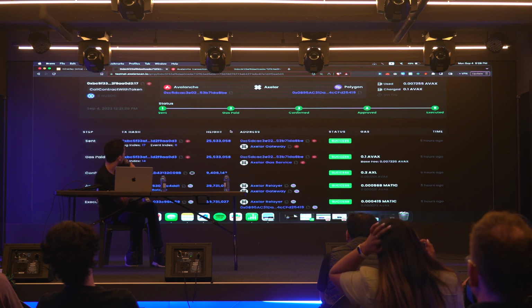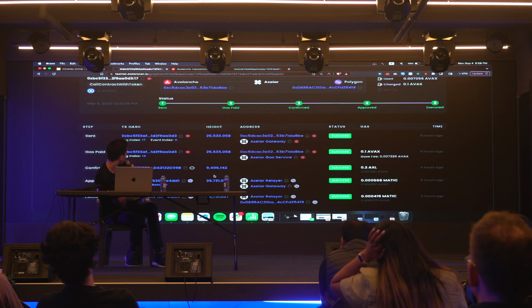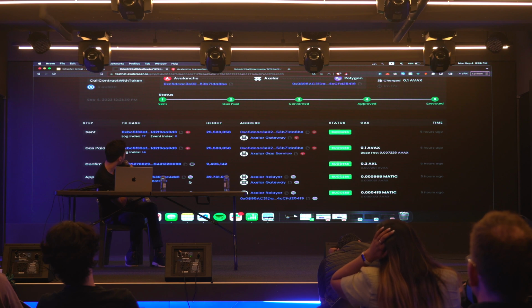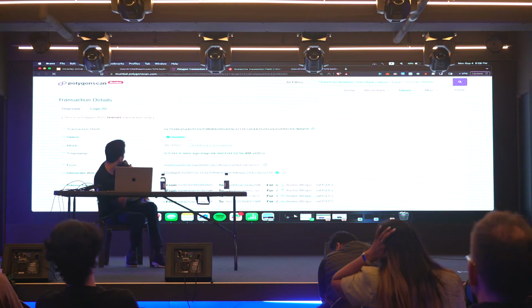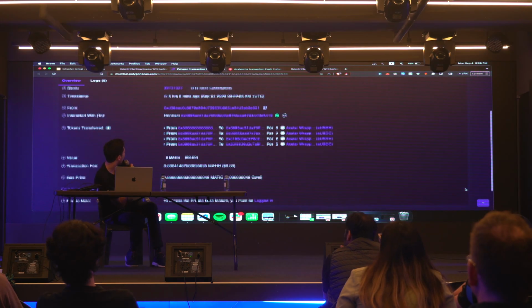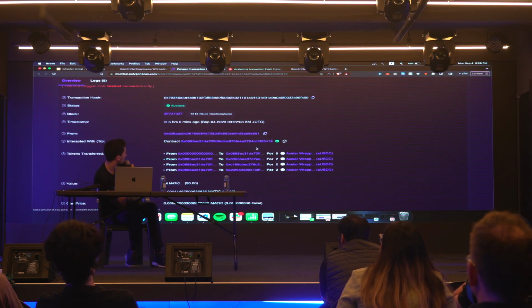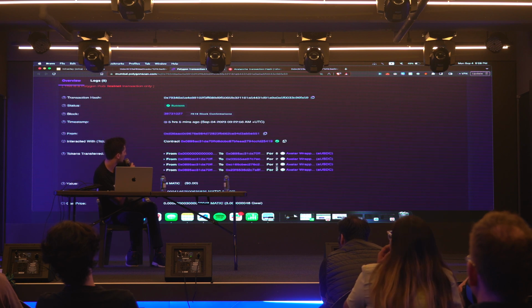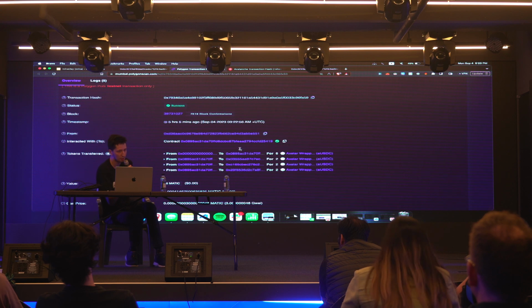You can see it gets sent from Avalanche. The gas gets paid. It gets confirmed on the Axelar blockchain. Then on our destination chain, we actually send this function. So I apologize again, let me go to dark mode here. But you can see now our final step of our interchain transaction, our 6 tokens get divided into 2 tokens, which is sent to each of those 3 addresses that we passed in. So it worked.